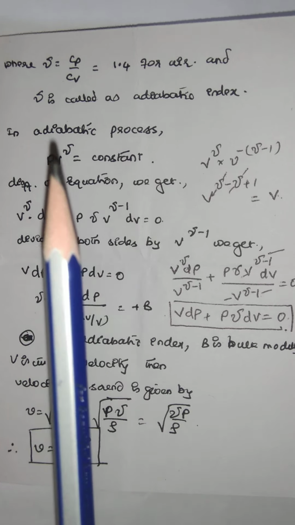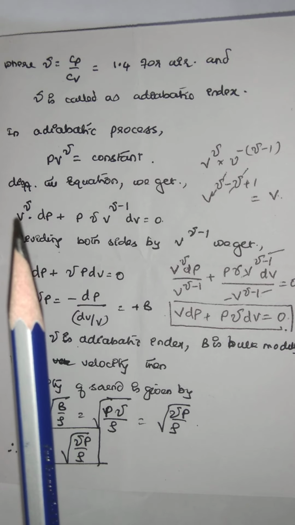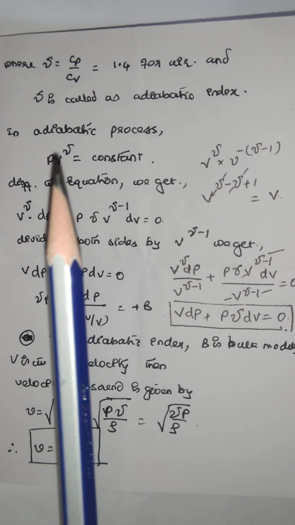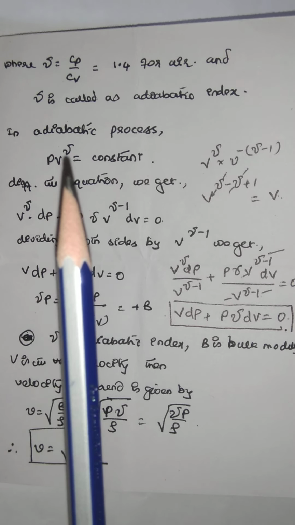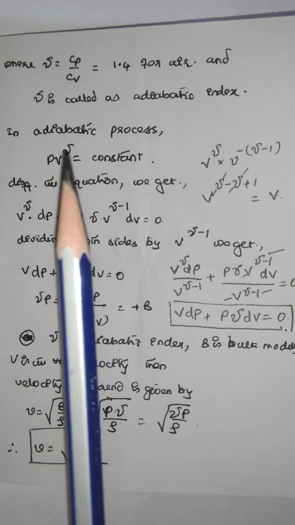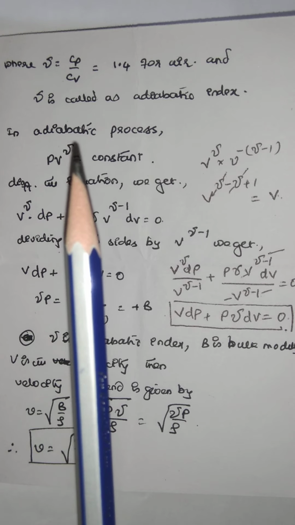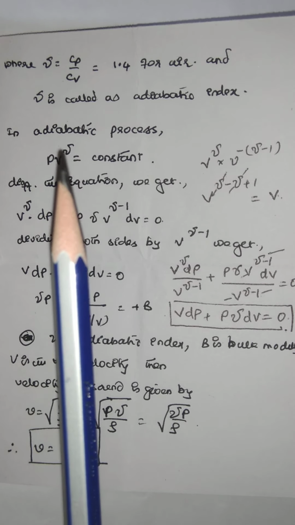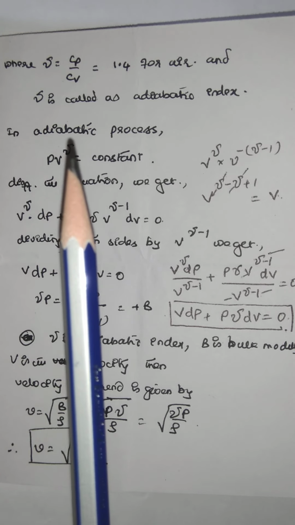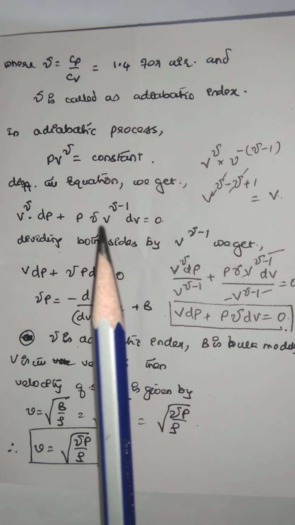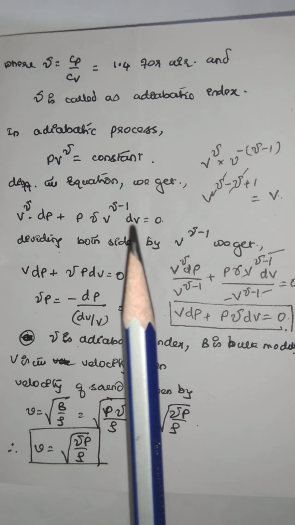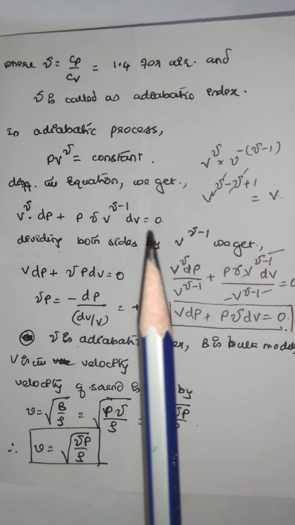First we keep V to the power of gamma constant: differentiation of P is dP, plus P is constant, differentiation of V to the power of gamma, like x to the power of n, whose differentiation is n x to the power of n minus 1, is gamma V to the power of gamma minus 1 into dV, equal to 0.